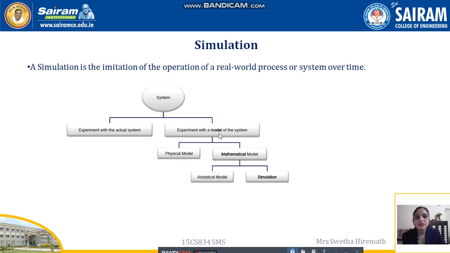So here comes the simulation part. This model of a system may be a physical model or it may be a mathematical model. Again, the mathematical model can be analytically solved or it may be simulated, that is, an analytical model or a simulation. And the mathematical model is of two types: the analytical model and the simulation model. In our study we are concentrating on simulation models.